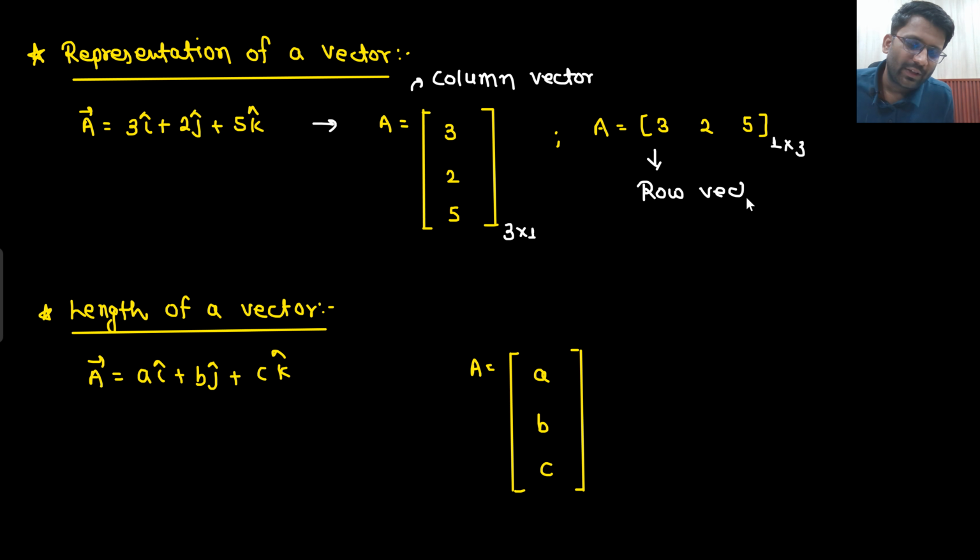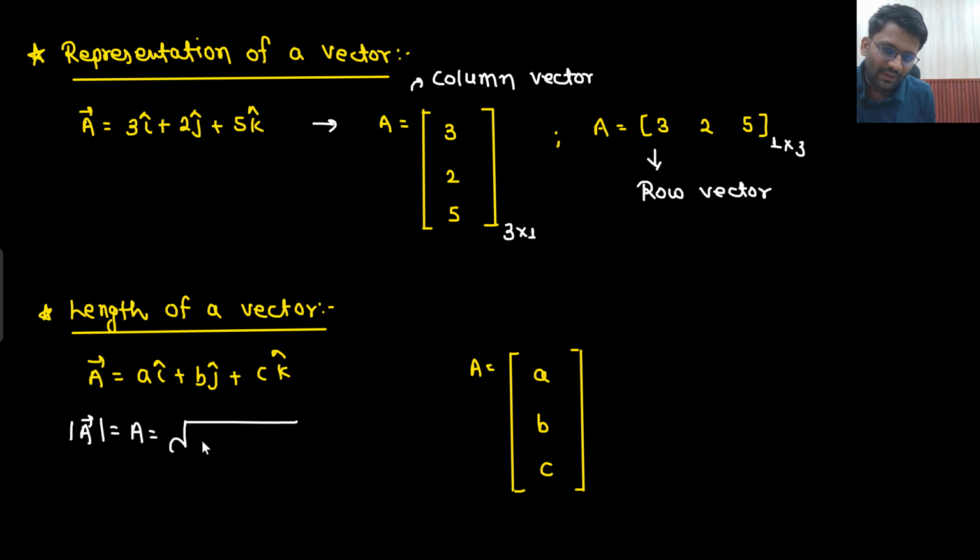Next, we need to study the length of the vector. So what do you understand by the length of the vector? This is the notation we use, and sometimes we can directly use capital A. The notation, capital A or mod of a vector, is given by the square root of a square plus b square plus c square, right? This is known as the length of a vector.